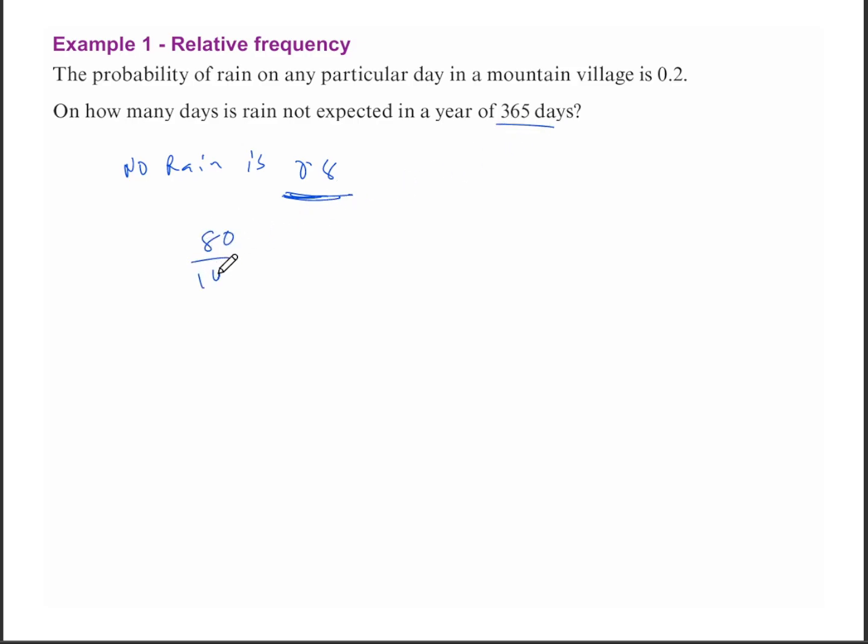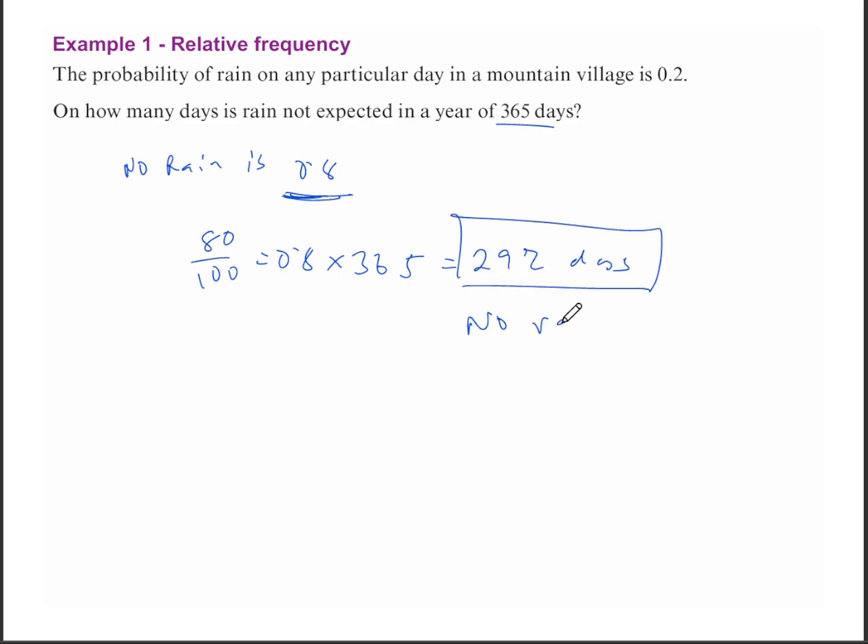Therefore, 80%, which is just 0.8, times 365, which is equal to 292 days, is the number of days that there is no rain in that mountain village. And so the answer for this, on how many days is rain not expected? 292 days out of those 365 days.